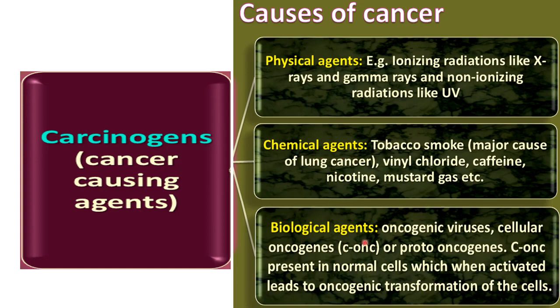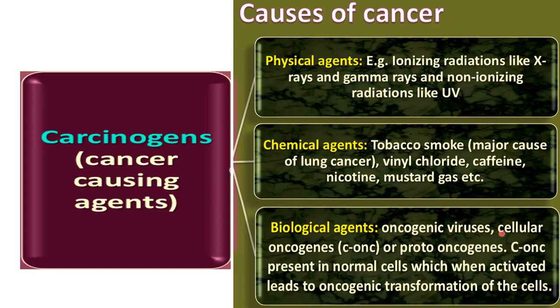Then biological agents. In biological agents, there are oncogenic viruses, and these oncogenic viruses have some specific genes called viral oncogenes, okay? And those viral oncogenes have the property to convert the normal cells in our body into cancerous cells, right? So viruses can cause cancer by mutating the DNA present inside the cells, right? These can convert the normal cells into cancer cells.